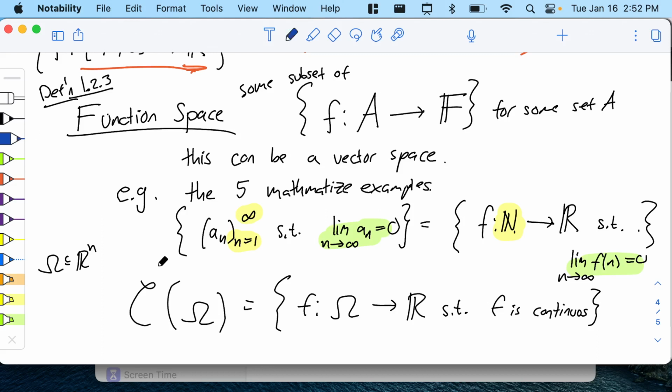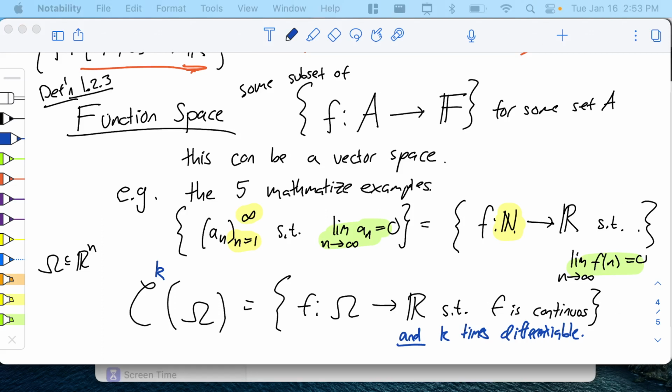What happens if you add a k to it? If you see curly C^2, that means k equals 2. It's continuous and k times differentiable. So C^2 is the functions that are continuous, and not only that, but you can take the derivative twice, and the derivative makes sense. You can also put k equals infinity. That would mean it's infinitely differentiable. That's the space C infinity. Sometimes people use p for polynomial, but let's leave it off. This one is quite common. Okay, so that's it for function spaces.